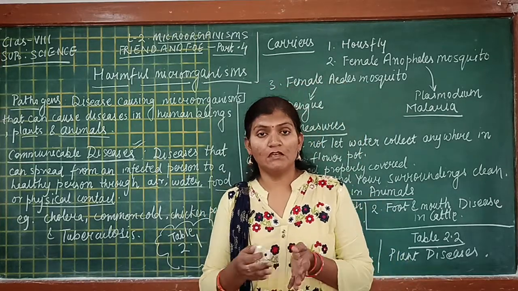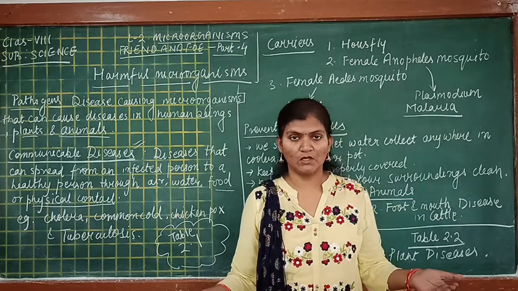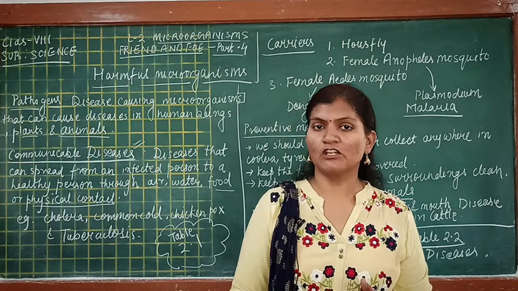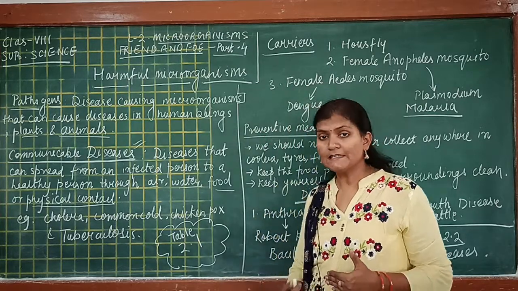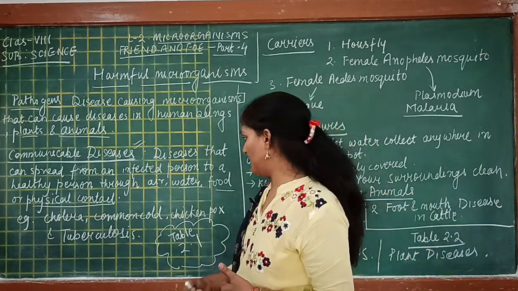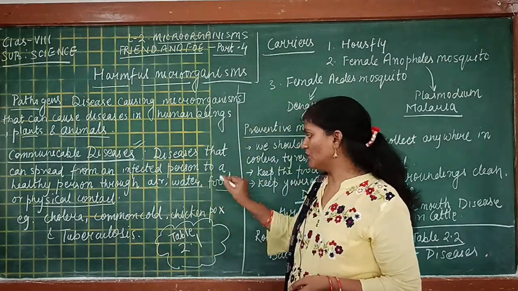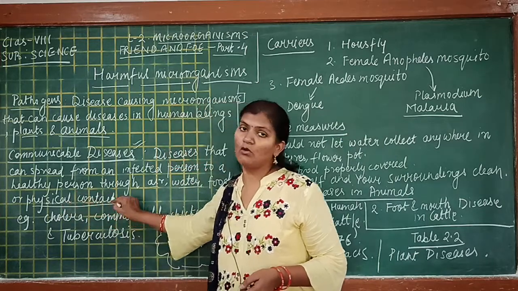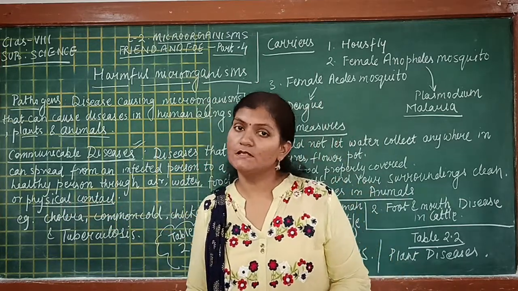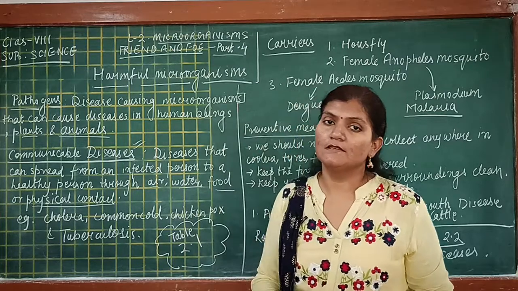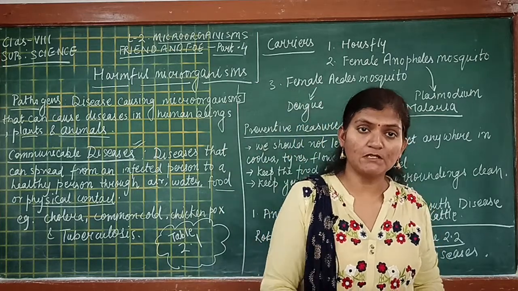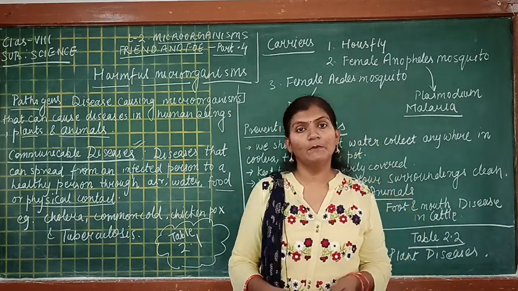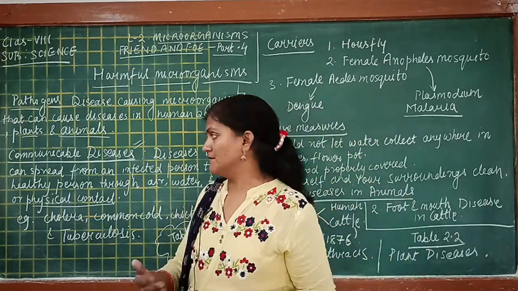So there must be a means of transportation of the pathogens, or the disease-causing microorganisms, and it may be air, water, food, or physical contact with the infected person. Any disease that spreads from an infected person to a healthy person by these means is known as a communicable disease.